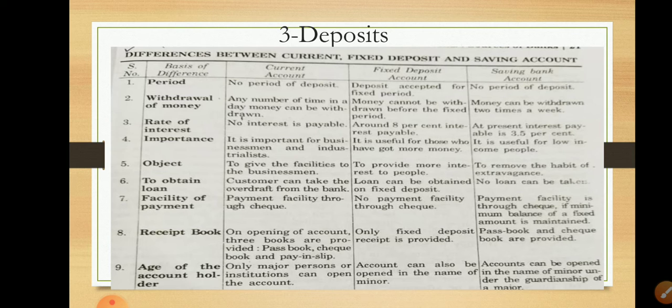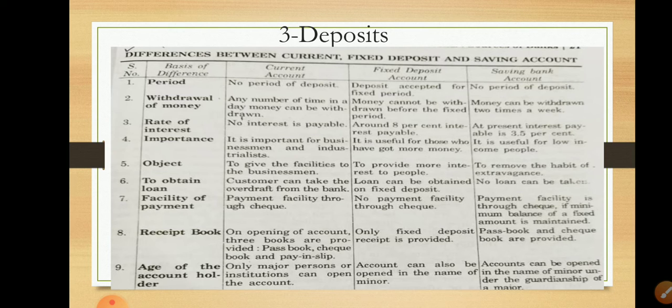Payment facilities through check are available in a saving account. Receipt book: on opening a current account, 3 books are provided. Any person who opens a current account is given 3 books by the bank: first is the cash book, check book and pay slip. In a fixed account, only a deposit receipt is provided.